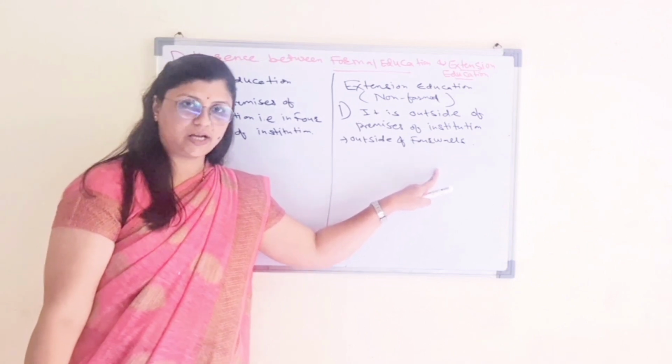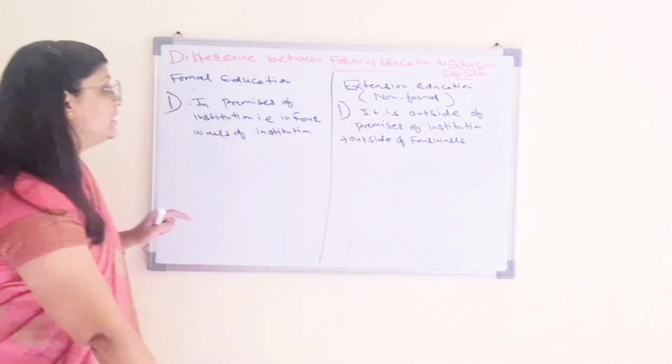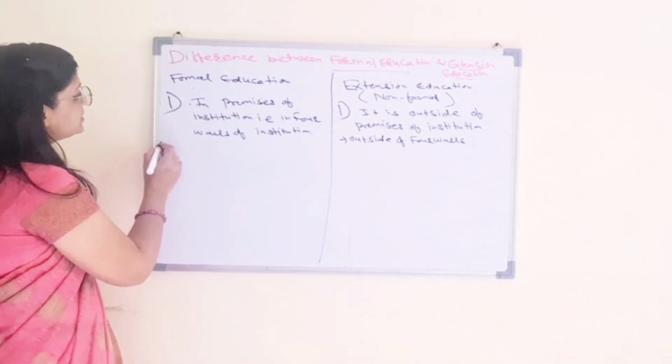That type of education is on the field, whereas formal education is in the classroom.